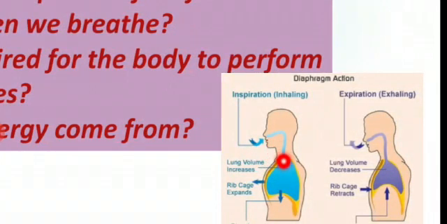When you inhale the air, lung volume increases; lung volume decreases when you exhale the carbon dioxide out of the lungs. The rib cage is moving up and down. So this is the process happening in our lungs region.